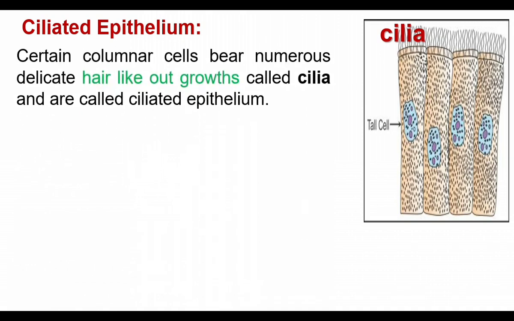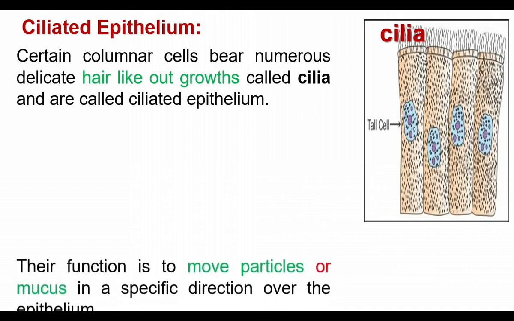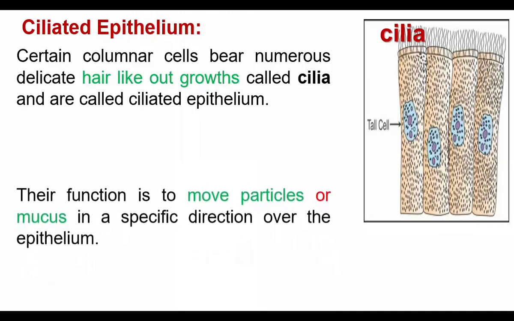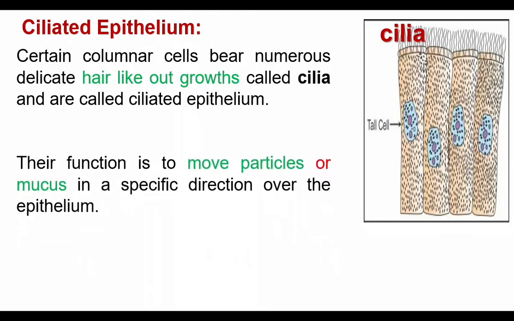What are cilia? Cilia are hair-like outgrowths. When cilia are present, the epithelial tissue is called ciliated epithelium. Their function is to move particles or mucus in a specific direction over the epithelium.